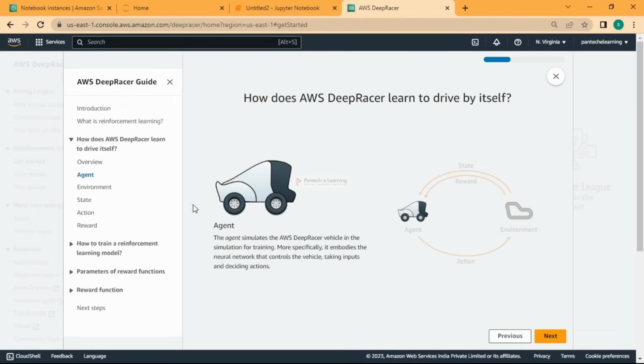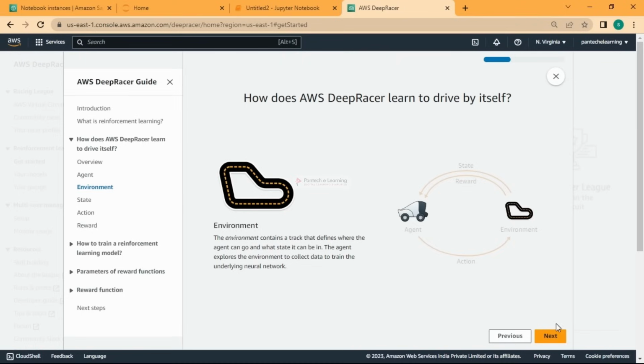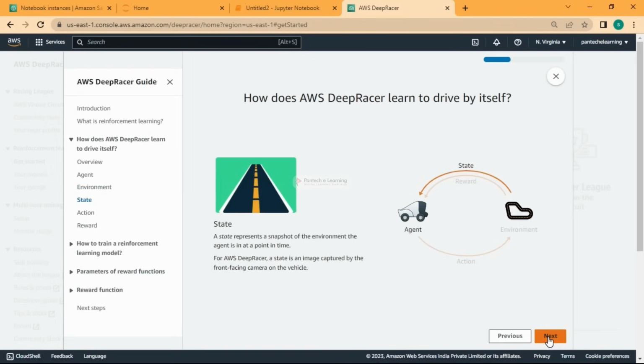Here the agent is a vehicle, and the environment is the track that defines where the agent can go and which state it can be in. The agent explores the environment to collect data to train the underlying neural network. It's based on neural network reinforcement learning. A state is a snapshot of the environment at that point in time. For example, if the car is in this position, that is the state it has.